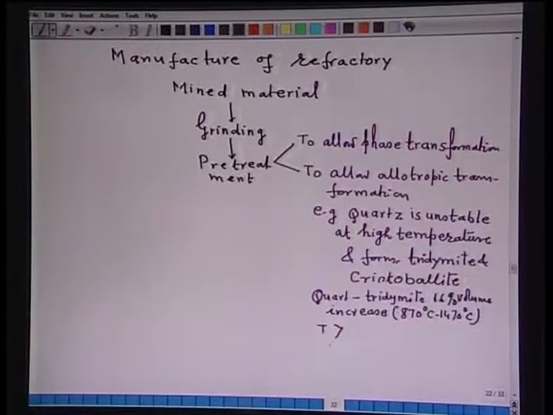When temperature T is greater than 1470 degrees Celsius, then tridymite again transforms to cristobalite, and that results in the contraction of volume.